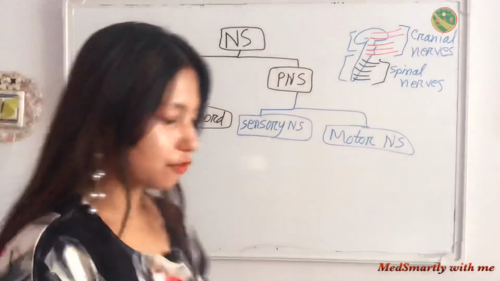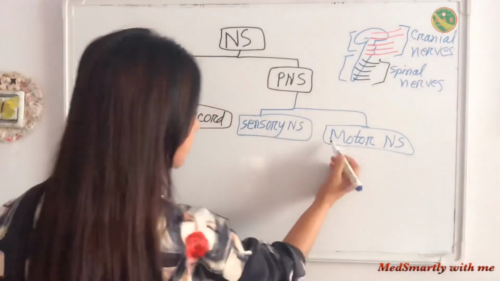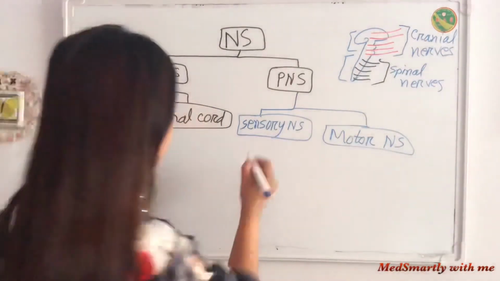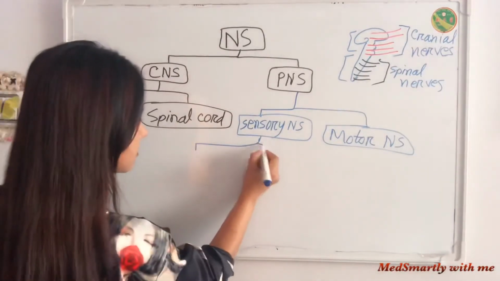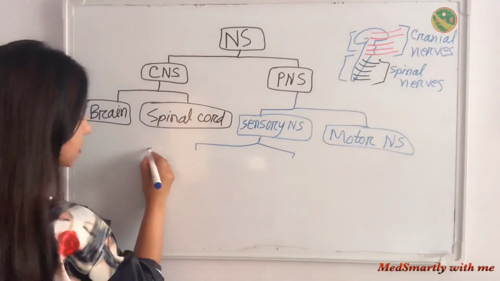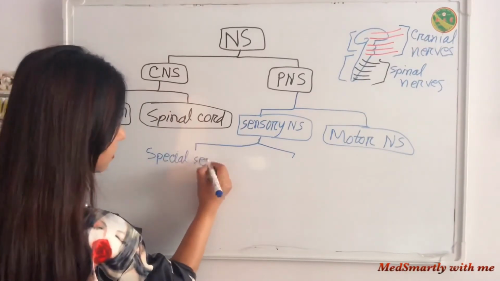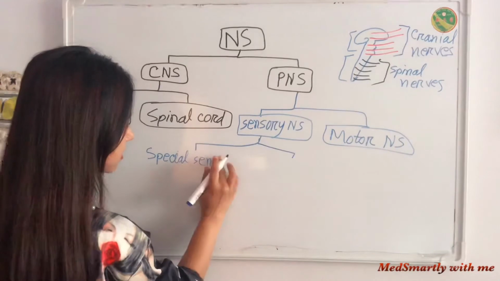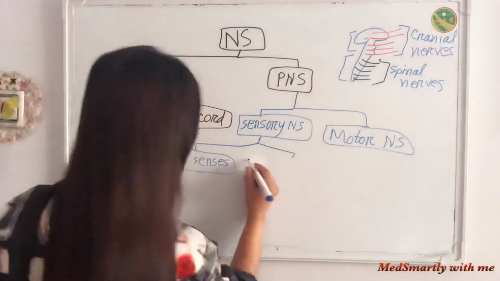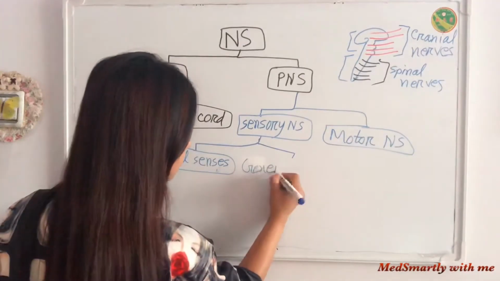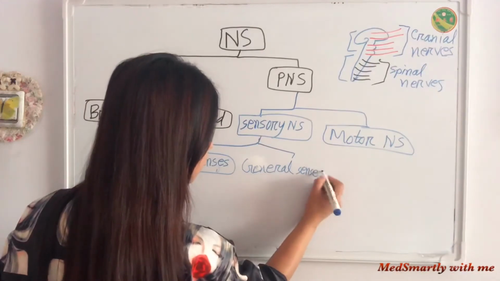Now according to function we can divide our peripheral nervous system into two groups, the sensory nervous system and the motor nervous system. Then the sensory nervous system is further divided into two groups, special senses and general senses.